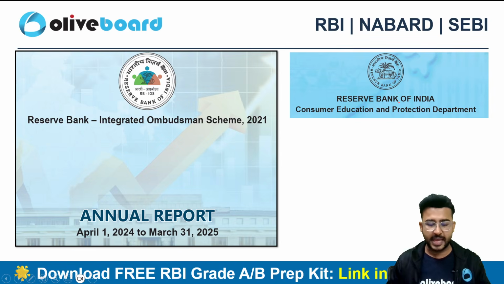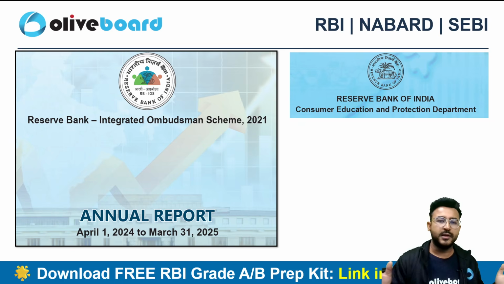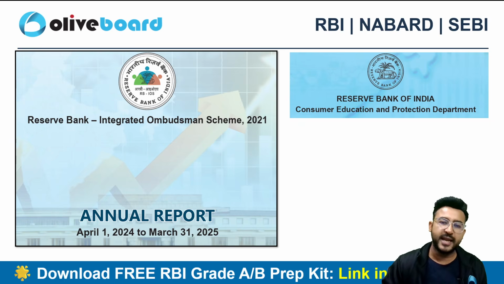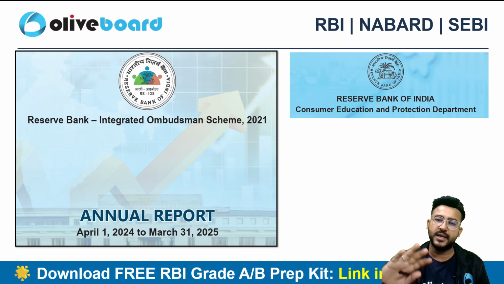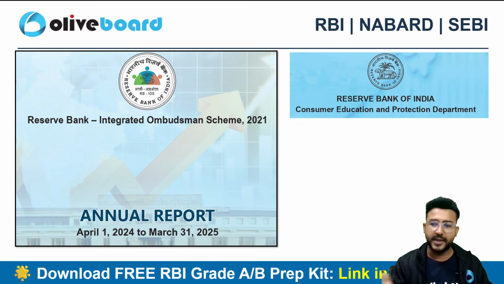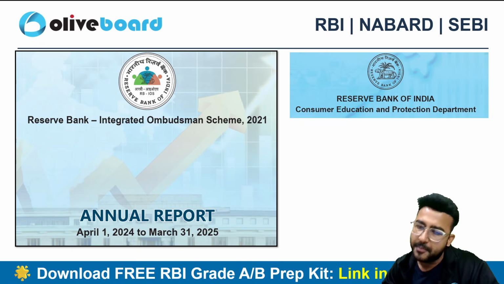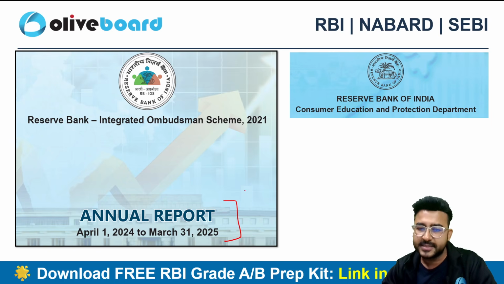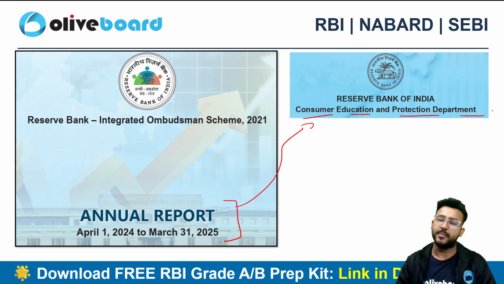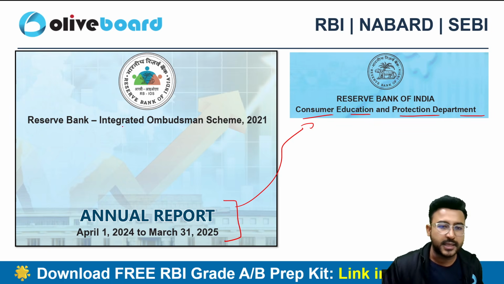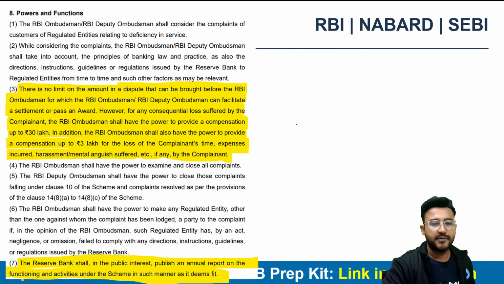The compensation here is capped at 30 lakhs only. I have covered the entire Integrated Ombudsman Scheme 2021 and the key highlights of the annual reports recently, and whatever was there in 2021 is consolidated in the 2026 scheme with certain amendments, right? RBI also releases an annual report every year, through the Consumer Education and Protection Department of the Reserve Bank of India, on the key updates in the Integrated Ombudsman Scheme.